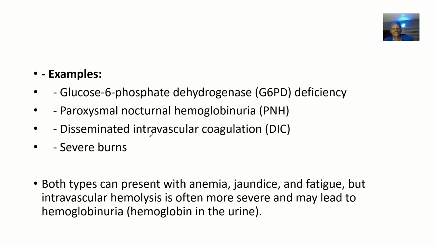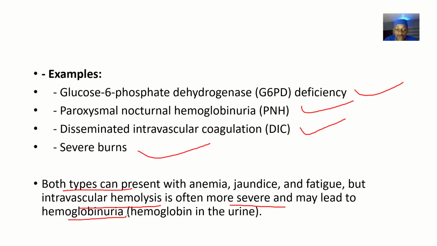The examples of conditions that can cause intravascular hemolysis include glucose-6-phosphate dehydrogenase deficiency, paroxysmal nocturnal hemoglobinuria, disseminated intravascular coagulation, and severe burns. All these conditions can cause intravascular hemolysis. Both types present with anemia, jaundice, and fatigue, but intravascular hemolysis is often more severe and may lead to hemoglobinuria, which is hemoglobin in urine.